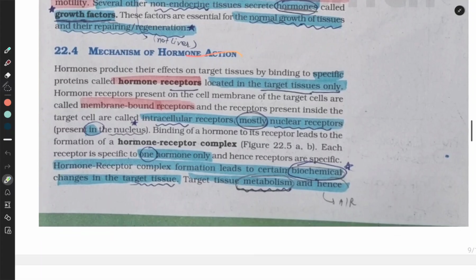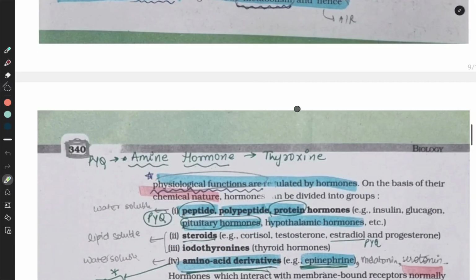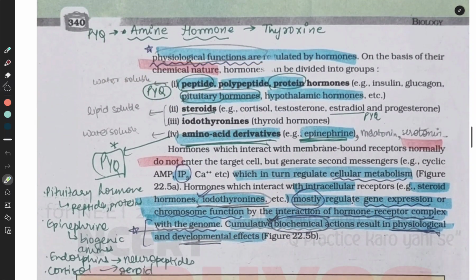Mechanism of hormone action. Hormones produce their effects on the target tissues by binding to specific proteins called hormone receptors located in the target tissues only. Hormone receptors present on the cell membrane of the target cells are called membrane receptors, and the receptors present inside the target cell are called intracellular receptors, mostly nuclear receptors present in the nucleus. Binding of a hormone to its receptor leads to the formation of a hormone-receptor complex. Each receptor is specific to one hormone and hence receptors are specific. Hormone-receptor complex formation leads to certain biochemical changes in the target tissue. Target tissue metabolism and hence physiological functions are regulated by hormones.